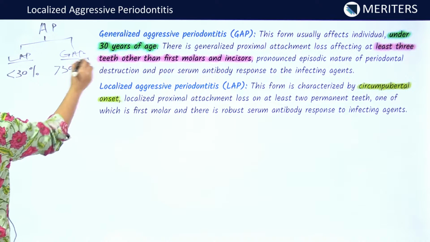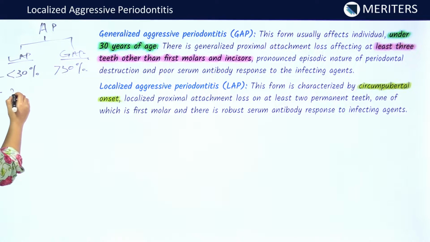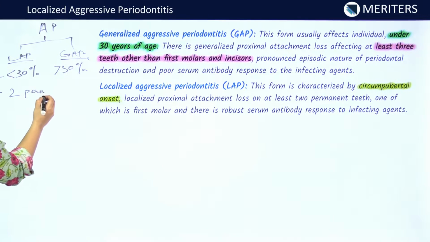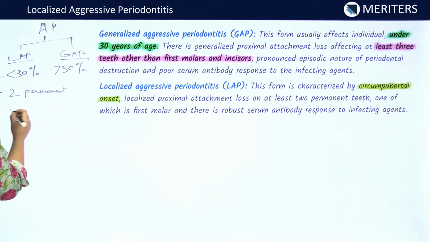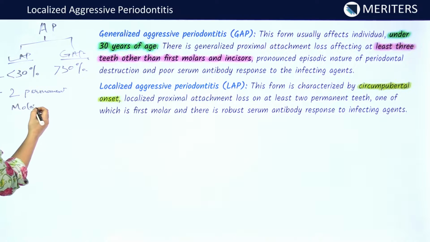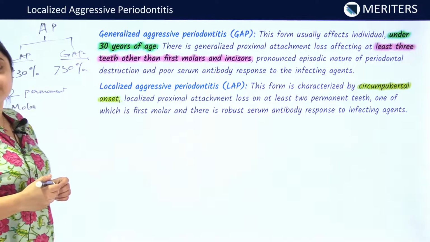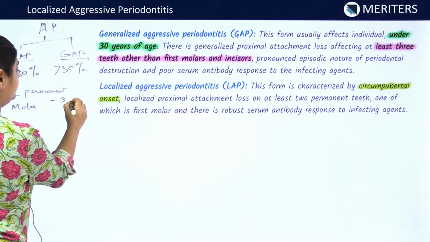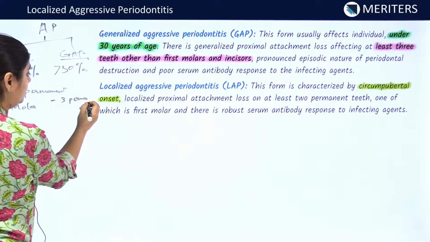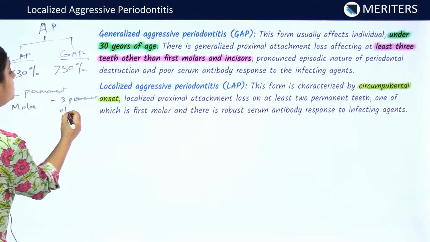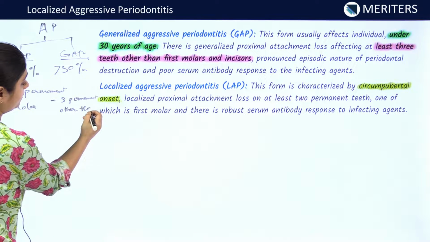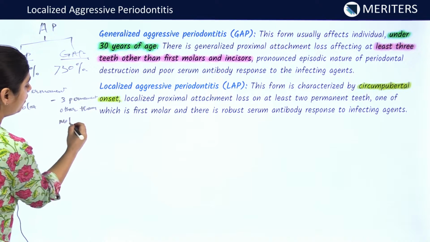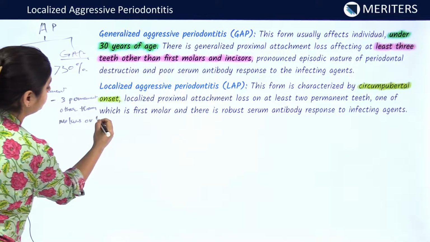In localized aggressive periodontitis, at least two permanent teeth should be involved, and one of which should be the molar. In generalized aggressive periodontitis, three permanent teeth other than molars or incisors should be involved.